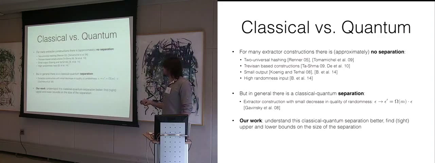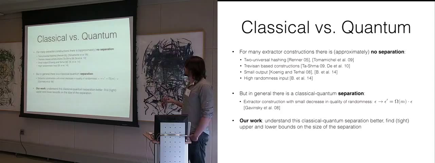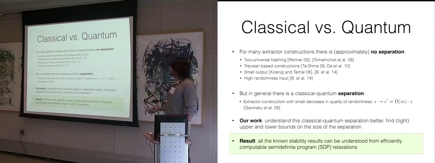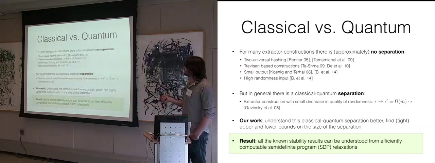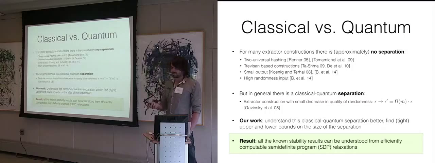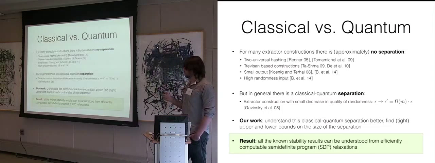And now in our work, as I was mentioning, we would like to understand this classical quantum separation better, and we would like to find bounds on this gap. So this is a lower bound on the gap. We know that the quality of randomness can decrease by that much, but we would like to understand this more generically. And the take-home message here is that at least these stability results from up here can more or less be understood from so-called semi-definite program relaxations of the quantum proof extractor property. I'm going to talk about this now.